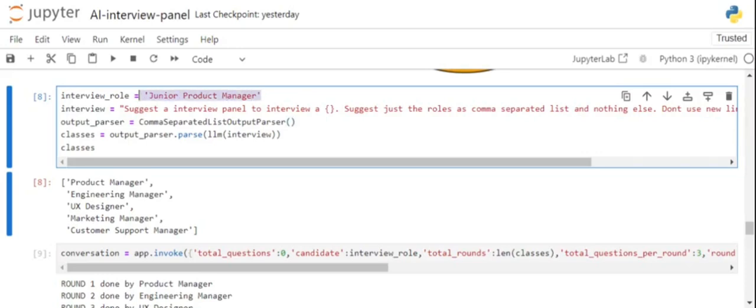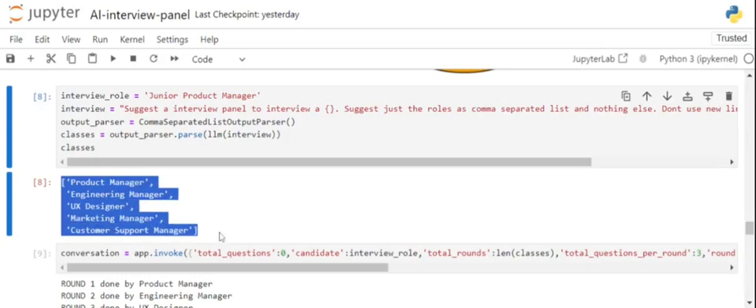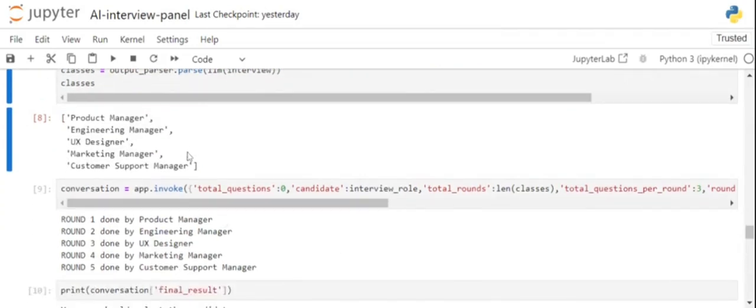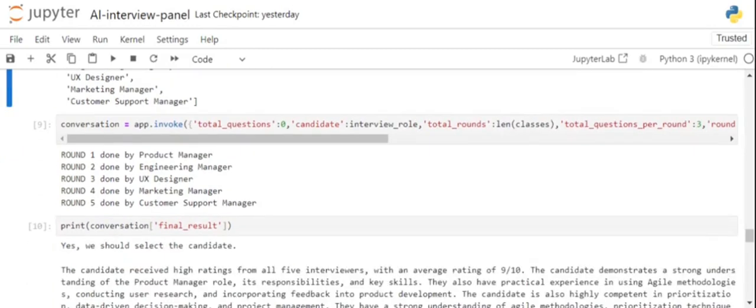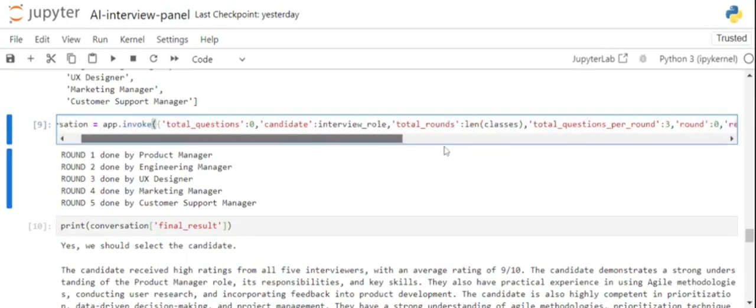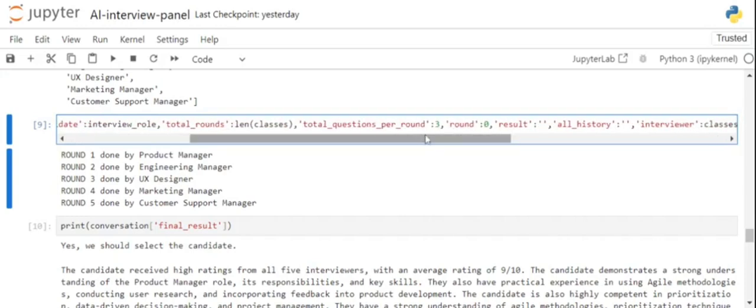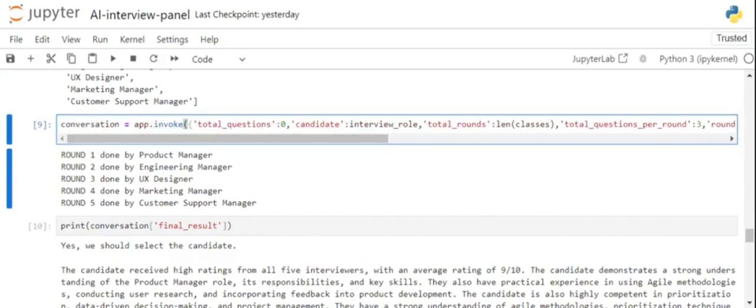Here you can see that by default I'm using the interview role of junior product manager, and the AI is able to create the agents. These five agents will be taking the interview for the junior product manager, including an engineering manager and others. Once you invoke this app that I've built using LangGraph, each of these interviewers takes their round one by one, as happens in a real interview. In each round there are three questions, so each interviewer asks three questions and then switches to the next round.